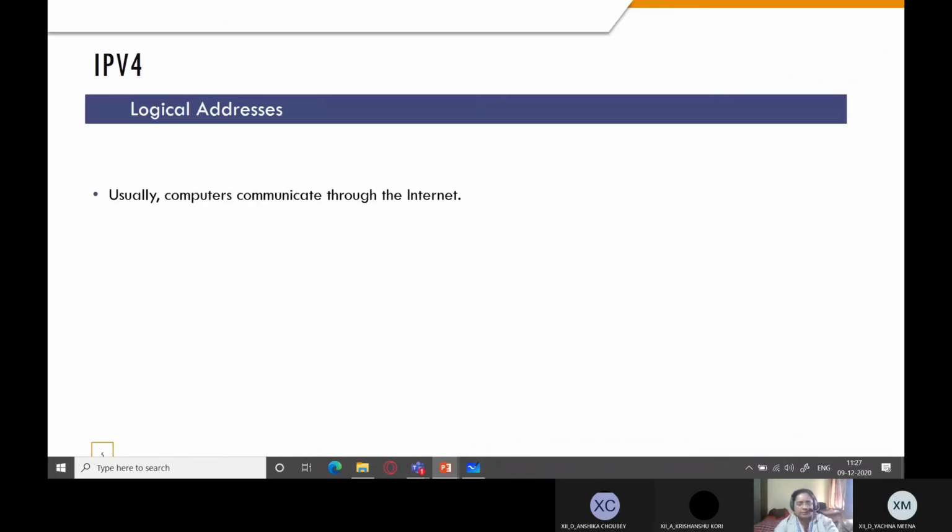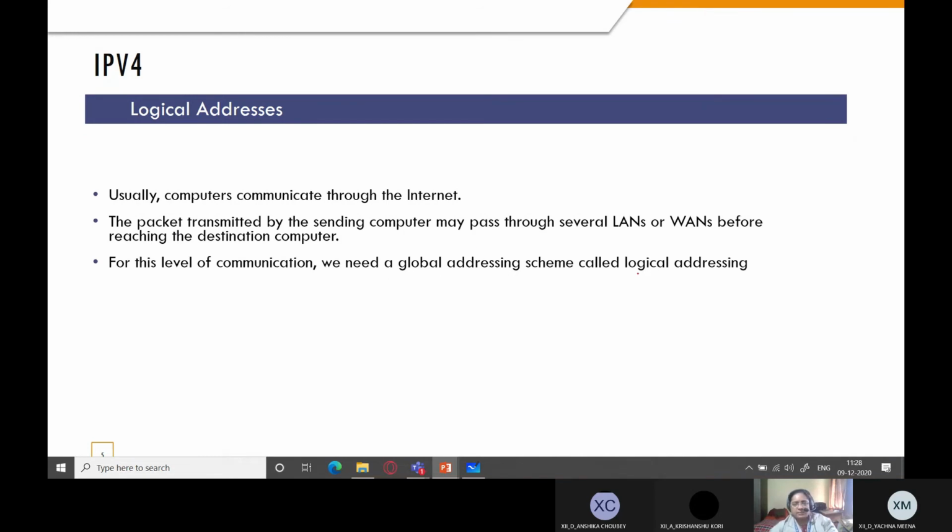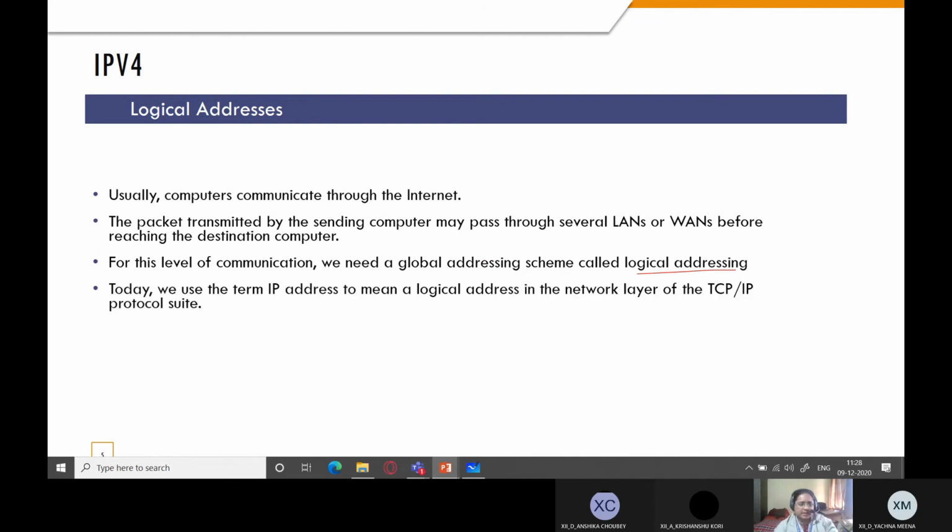So let's see how. Usually computers communicate through the internet. The packet transmitted by the sending computer may pass through several LANs or WANs before reaching the destination computer. We already know that. For this level of communication, we need a global addressing scheme called logical addressing.